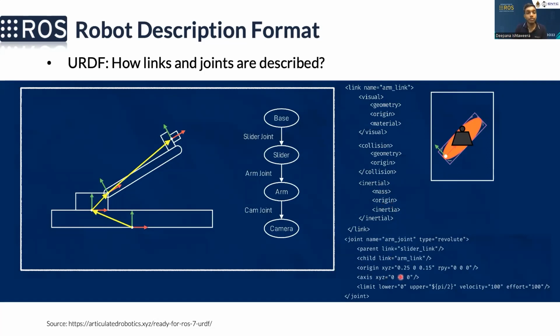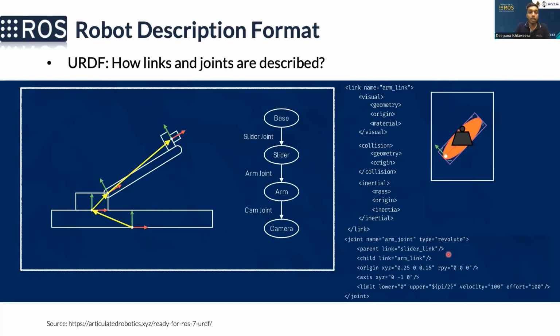And then how to define a joint. So here is a small example of this arm joint. To define a joint, we have a separate tag called joint and then the name of the joint. So here we have the arm joint and then the type. So here we have the revolute joint.